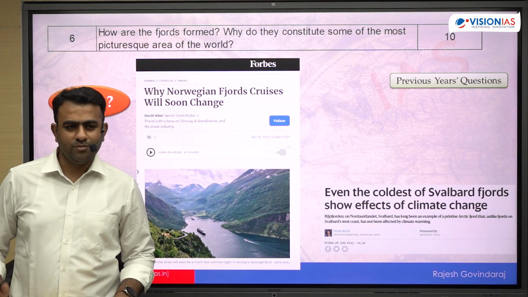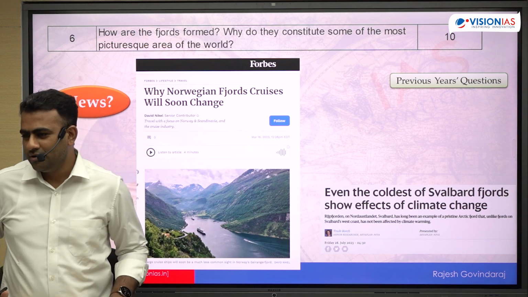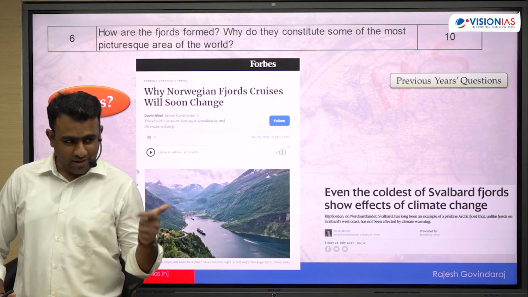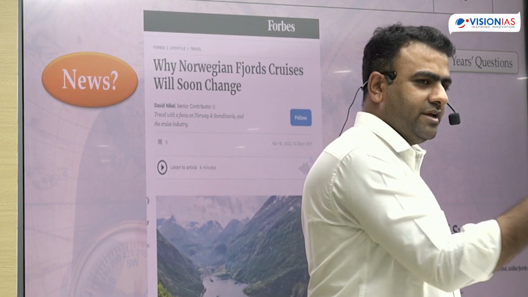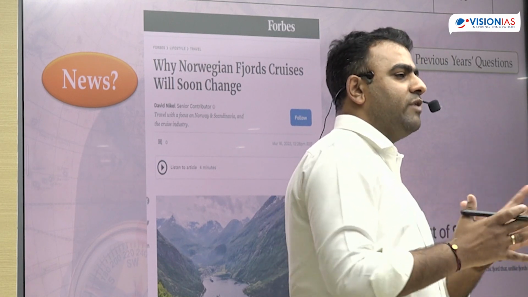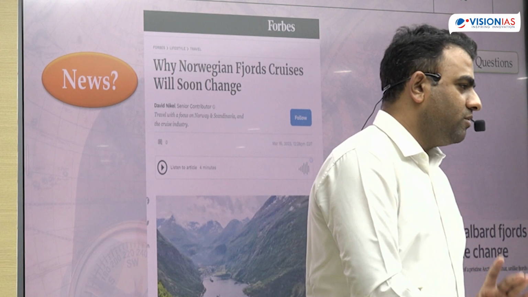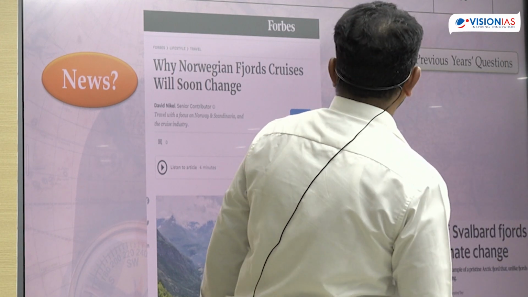Okay, so you must have learned about this in class, very briefly. What is a fjord? They are glacial features. They are created near the coastal areas. Whenever the glaciers come near the coastal areas, near the sea waters, that creates very deep valleys. So these valleys are called fjords. Okay, if you have this much idea, you can write it.